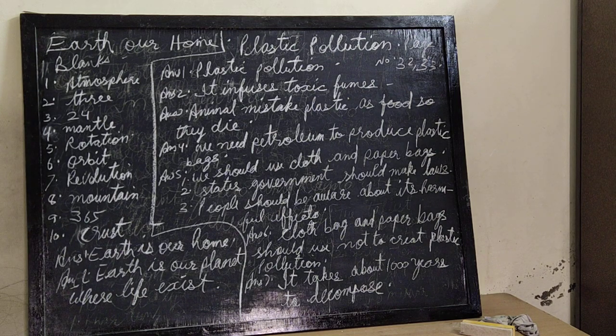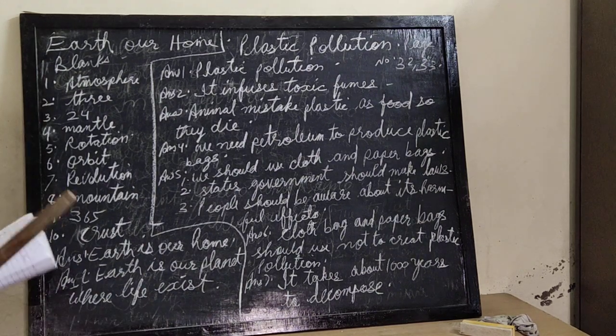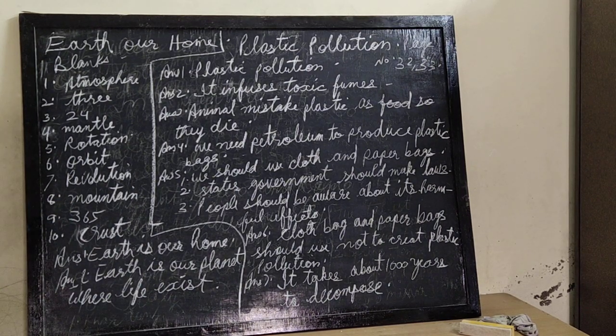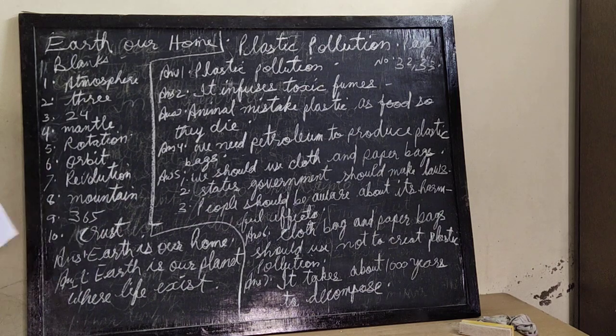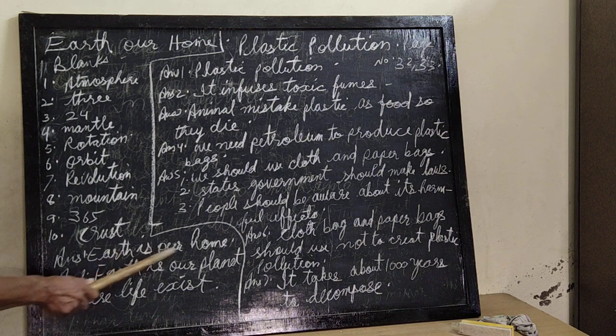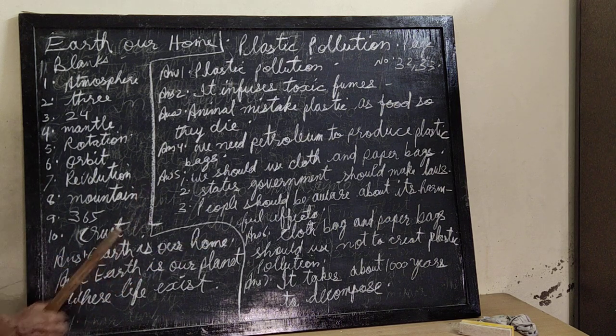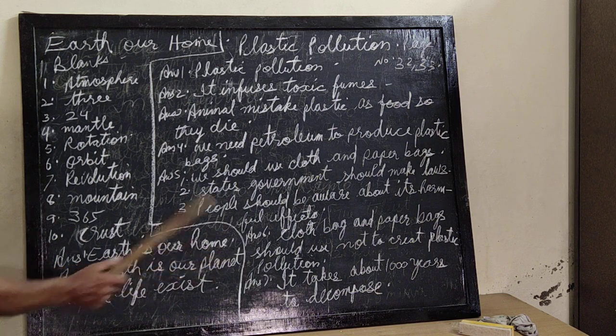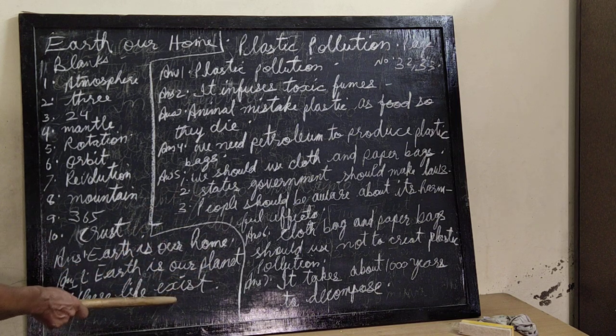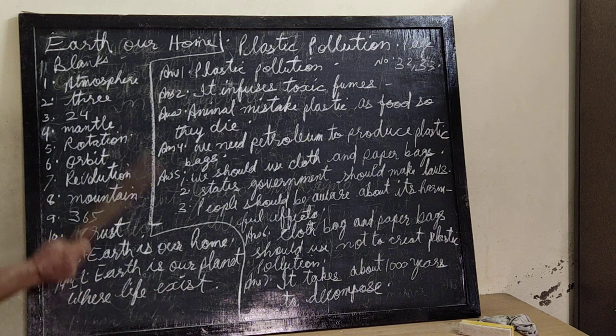Right, children? Now I'll read out the questions, so be attentive. Which is our home? The earth is our home. I'll be sending it on the campus app also, you can see it there. Then, on which planet is life found? The earth is our planet where life exists. Exist means where life is found.